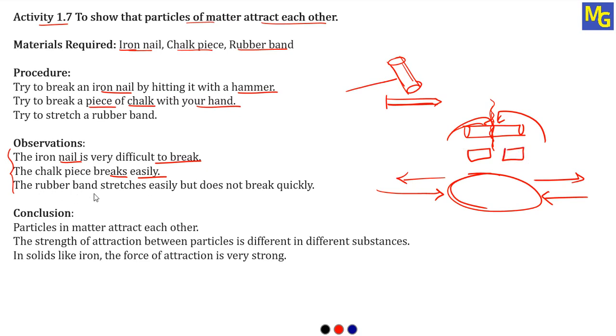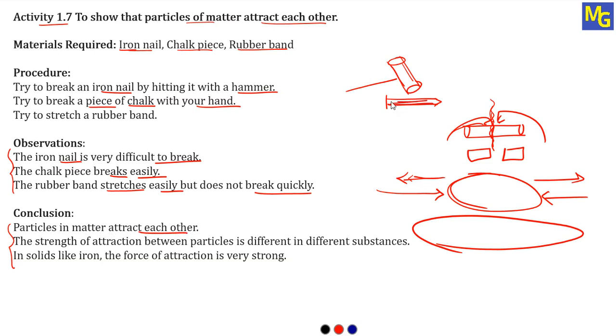Third one, the rubber band stretches easily but does not break quickly. We have all seen, if you take a rubber band and pull it at the opposite sides, it gets stretched and the size of the rubber band increases. This can be done very easily, but we cannot break the rubber band. We can just stretch it, we cannot break it like chalk. And what conclusions can we draw based on this? Particles in matter attract each other.